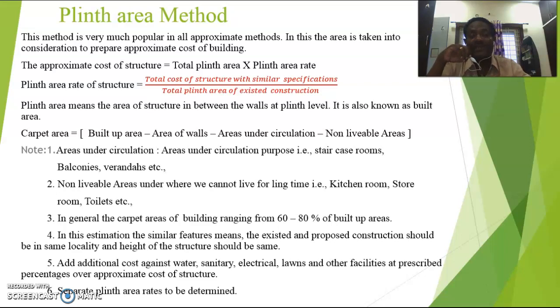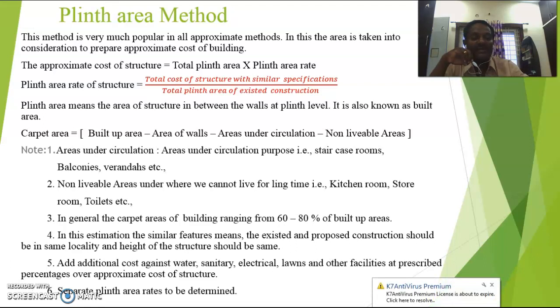That means you are considering the length and the breadth of the building. The approximate cost of the structure is equal to the total plinth area into the plinth area cost, or plinth area rate. How to calculate the plinth area rate: it is the total cost of a structure with similar specifications divided by the total plinth area of the existing construction.